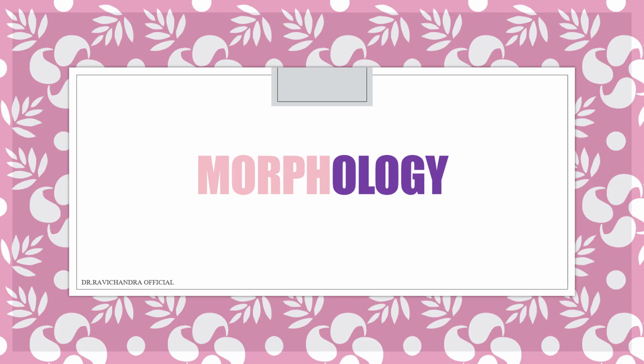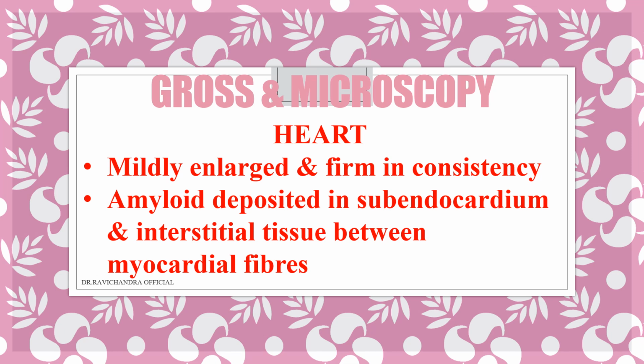Now we will discuss the morphology. Under the morphology, there will be gross features and microscopic features. As I said, it is a localized or systemic amyloidosis. What are all the changes that are going to happen in the heart? We will first see. In any organ, if there is amyloid, there will be enlargement of the target organ, mildly enlarged and firm in consistency. The heart will be so. And the amyloid will be deposited in the subendocardium and interstitial tissue between the myocardial fibers.